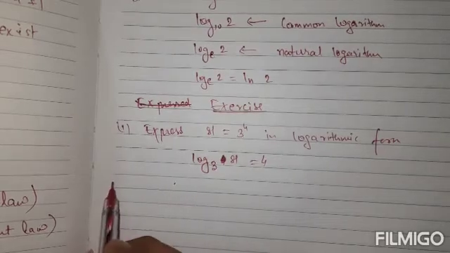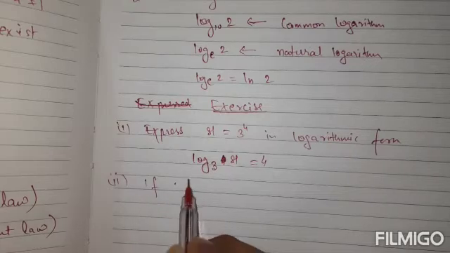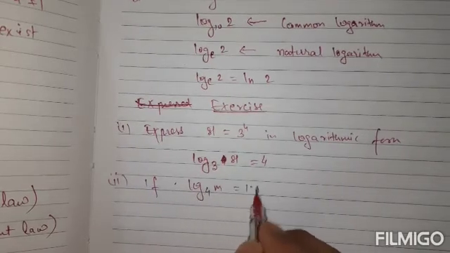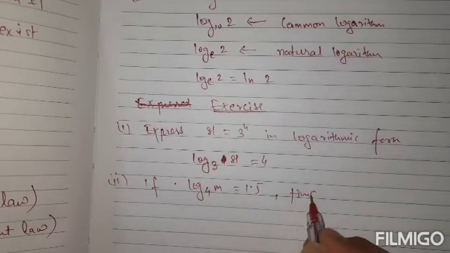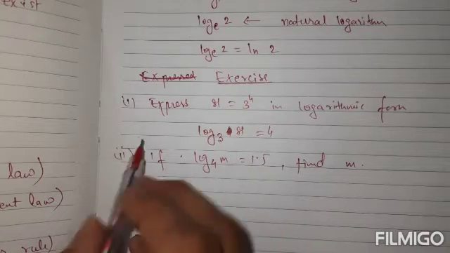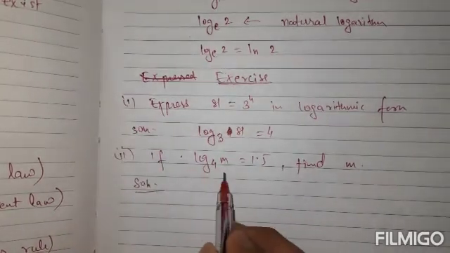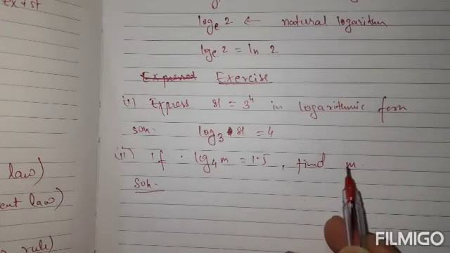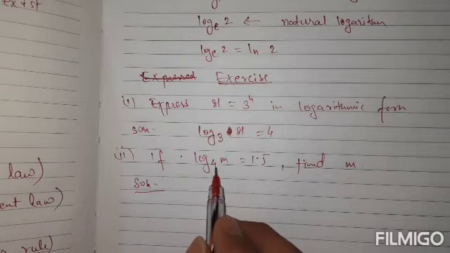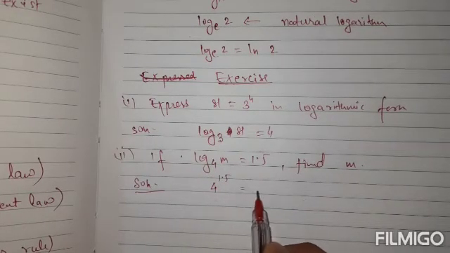In another question, suppose log of m to the base 4 is equal to 1.5, and I ask you to find m, how to find it? You know that this is a logarithmic expression, and every logarithmic expression can be expressed in exponential form. Converting it into exponential form gives 4 raised to 1.5 is equal to m.